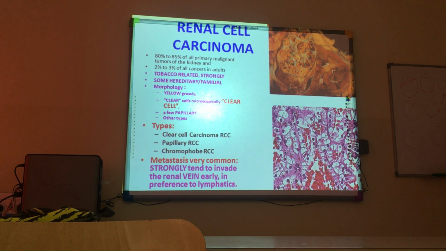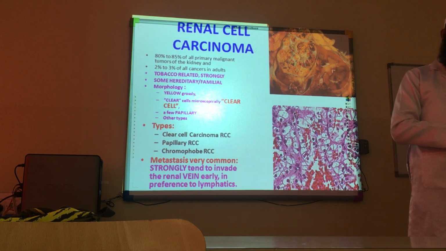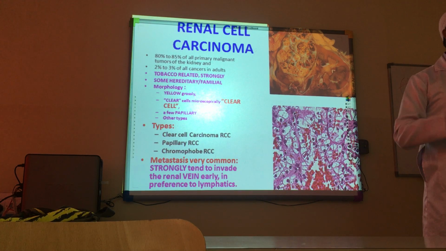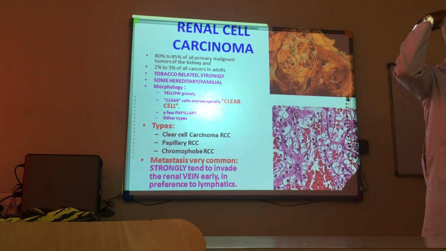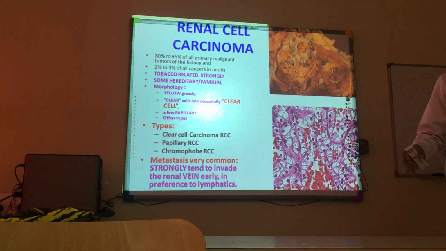Well, remember, this is one of the tumors which has early metastasis. It is usually diagnosed after metastasis. It is very blood loving. It goes via the renal vein into the heart, into the brain, into the lung, into anywhere else in the body.